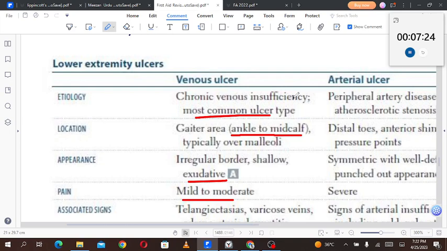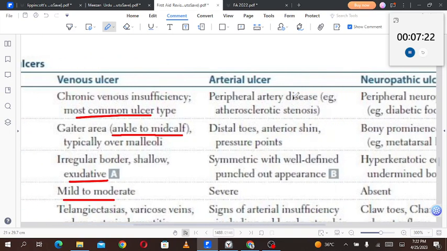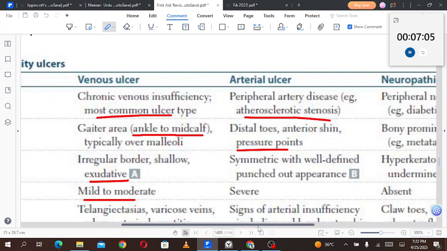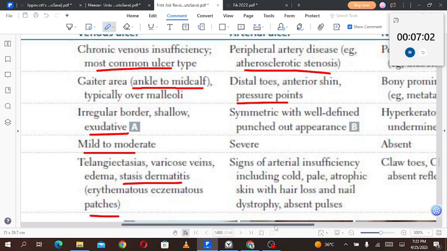Then the arterial ulcer, the etiology is peripheral artery disease, for example atherosclerotic stenosis, which will result in PAD. Distal toes, anterior shin, and pressure points are the sites of development of arterial ulcer. The appearance is symmetric with a well-defined punched out appearance.